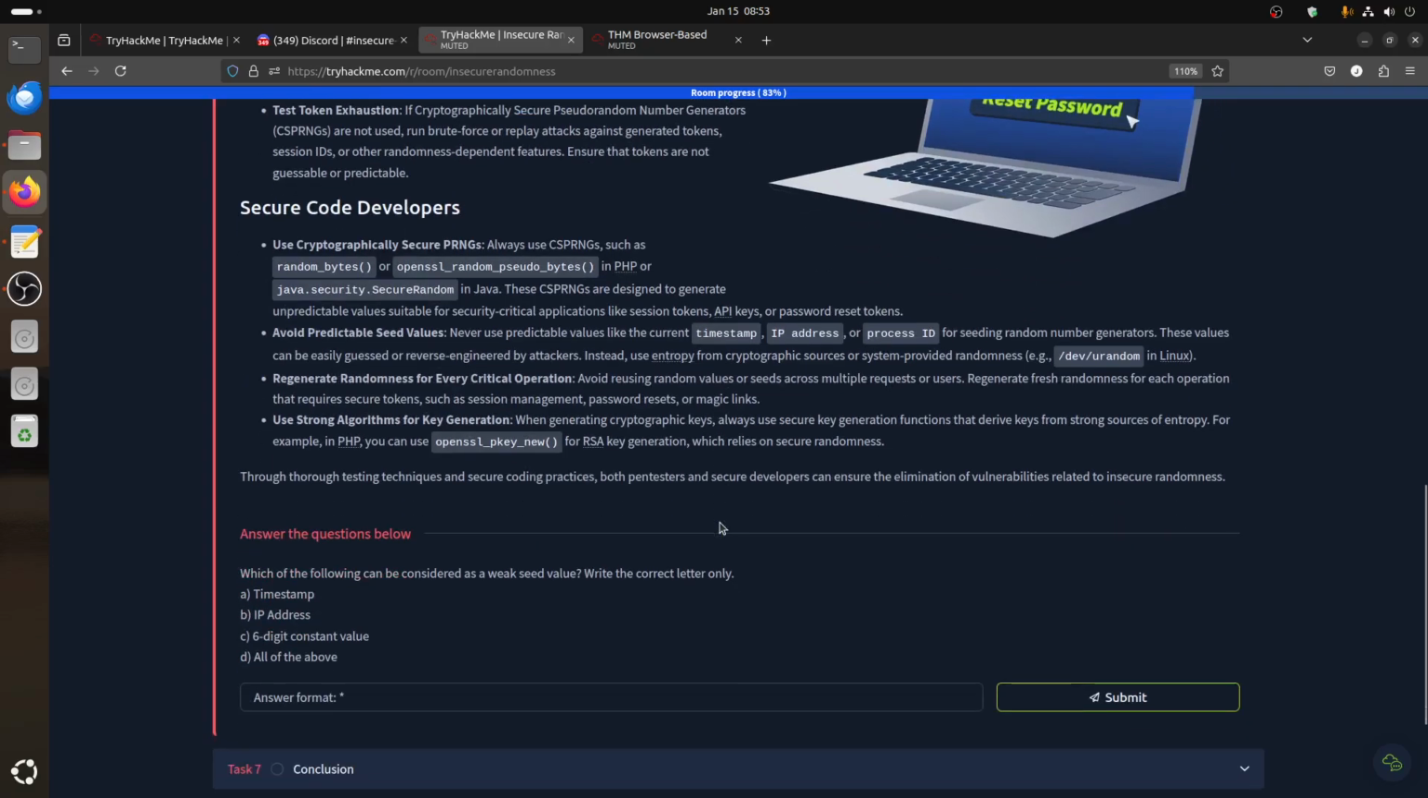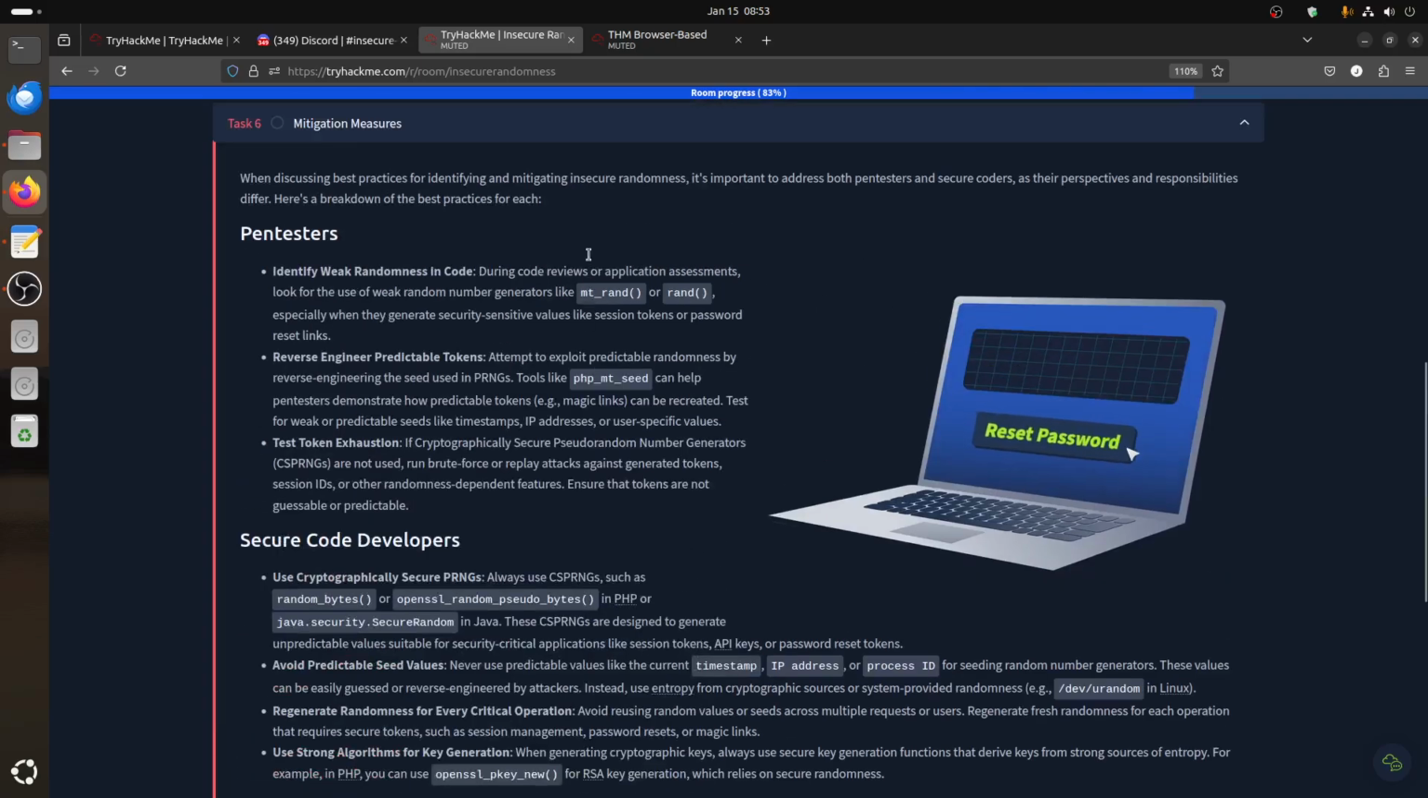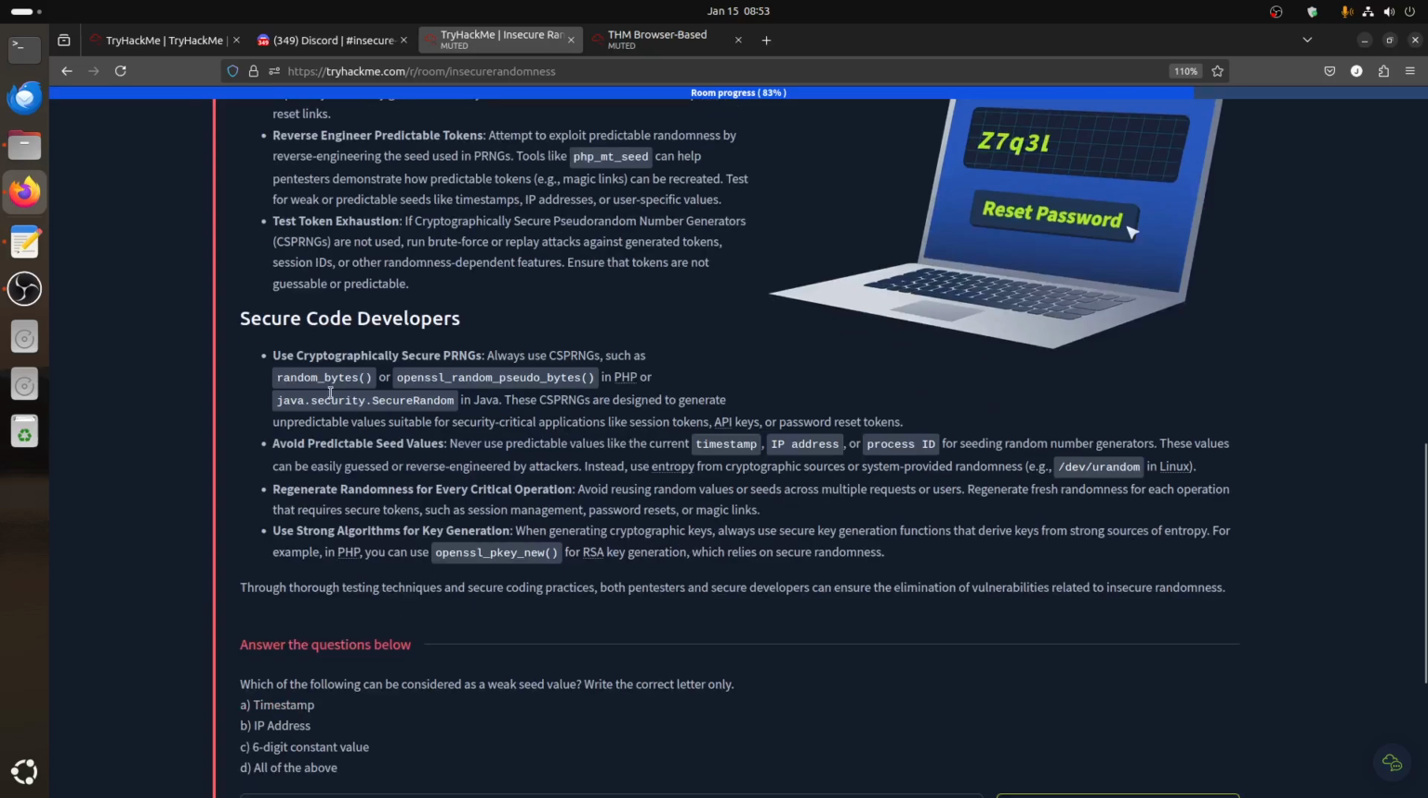Okay, this one. Then of course, for secure code, developers should use a cryptographically secure PRNG. Always use, for example, random_bytes or openssl_random_pseudo_bytes in PHP or Java. So basically that's it. If you're doing code review and you find this function, flag it, tell the developer to switch to these ones, which are more powerful. Don't use timestamp, IP address, or IP.